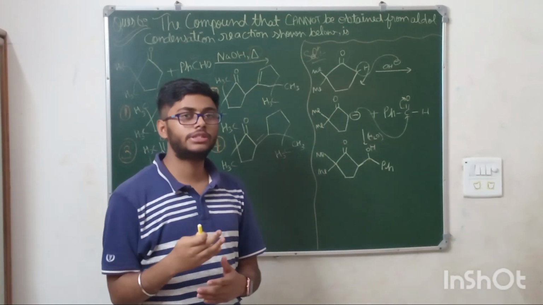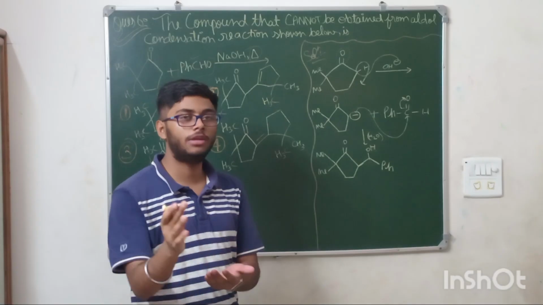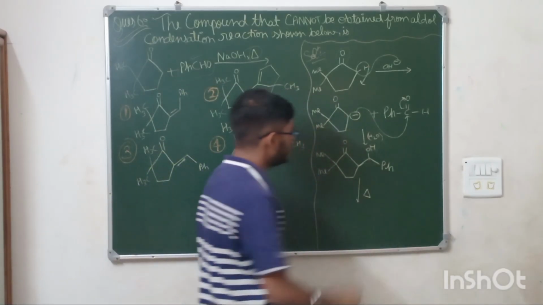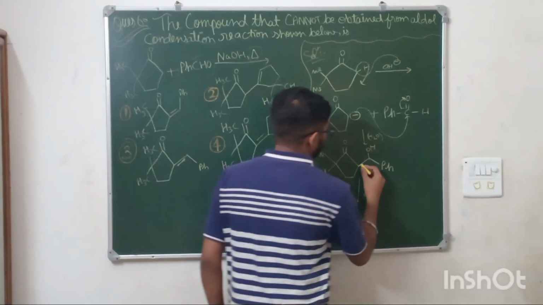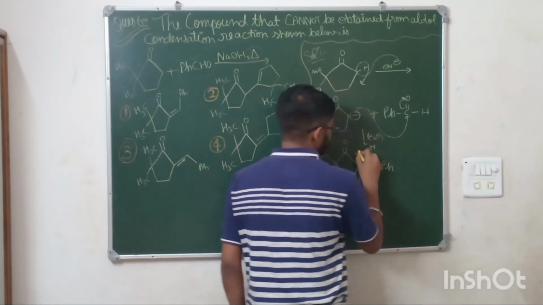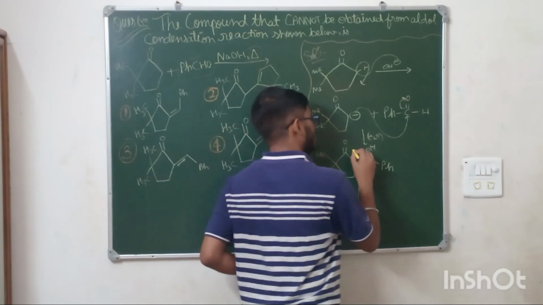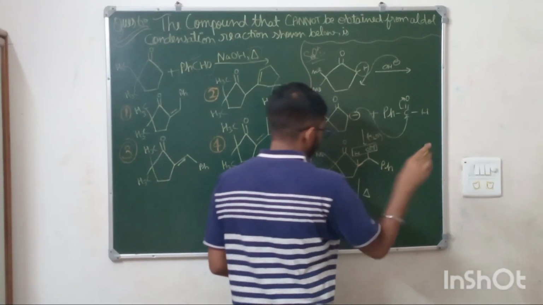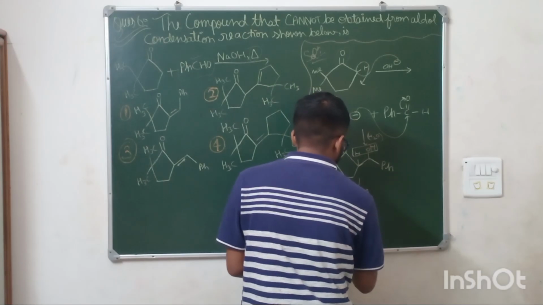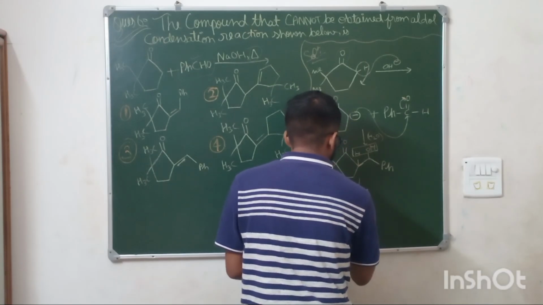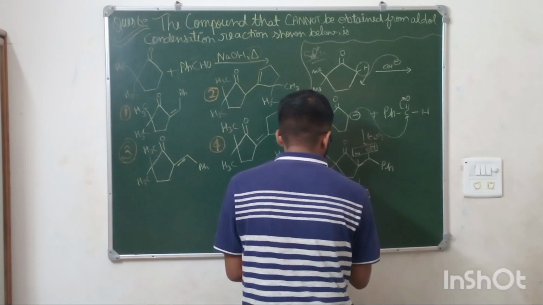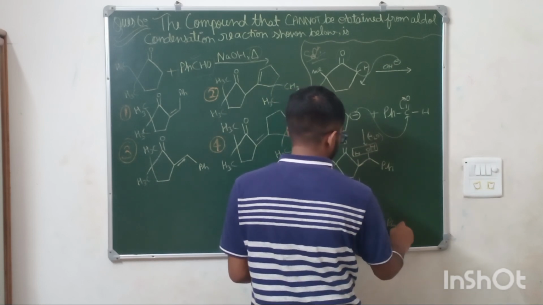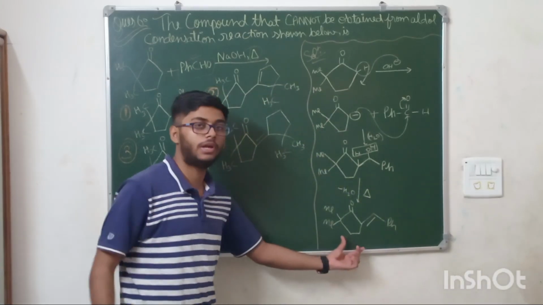Now here one more reagent is there, heating. Generally what heating does is they eliminate the water molecule. Okay, so now if you heat this compound, you will be removing the H2O. Okay, so here one H is here, so we can remove the water from here. So this H2O molecule will be eliminated, and the final compound that will be formed is this: double bond O, methyl, and this Ph, and this. This is the final compound that is formed.